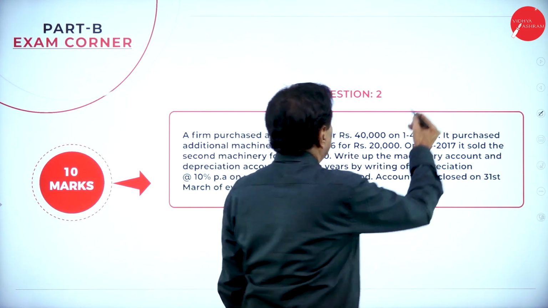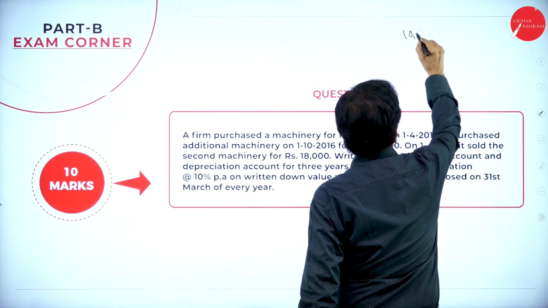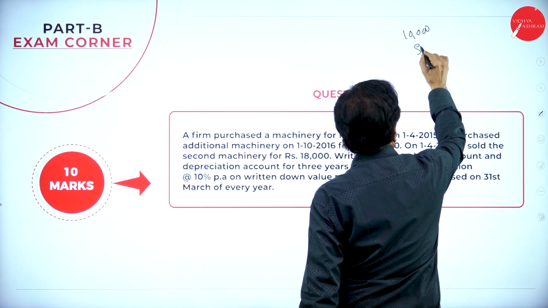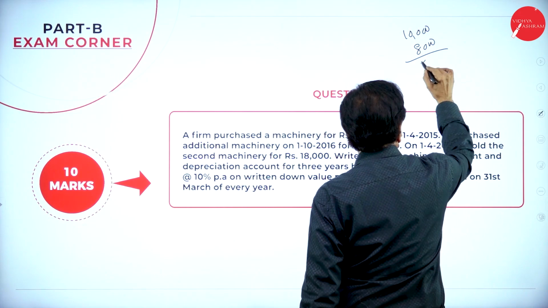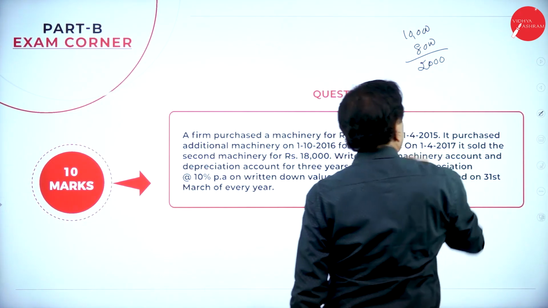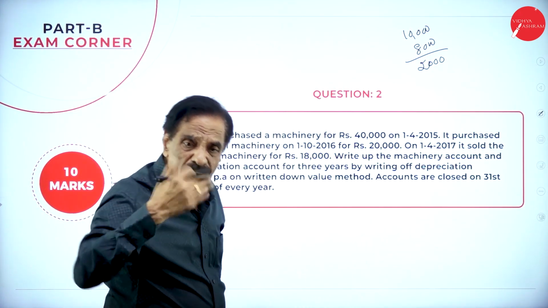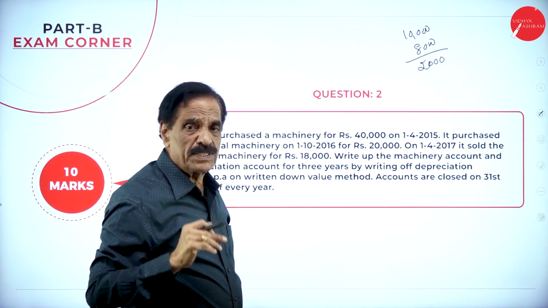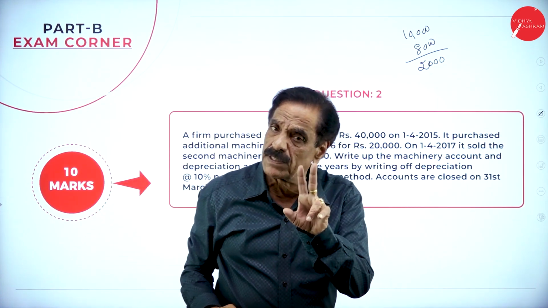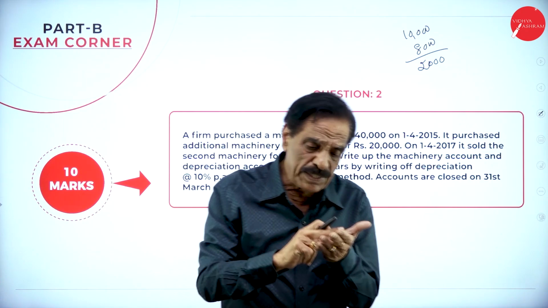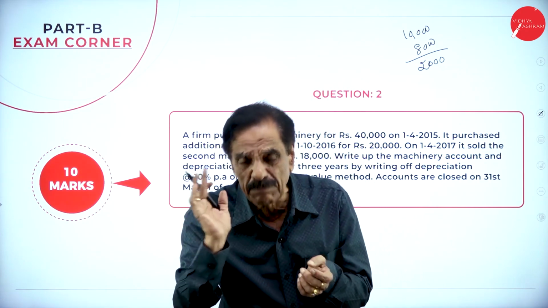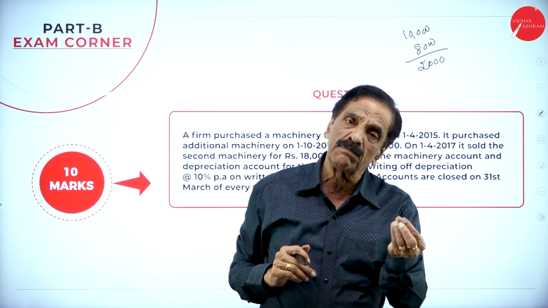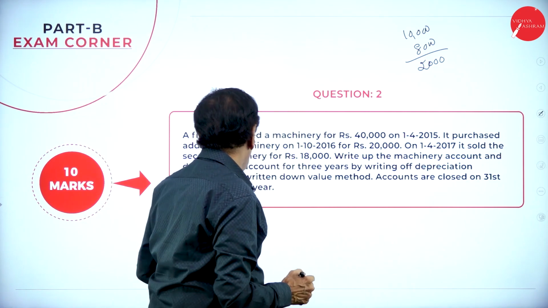If the cost of the asset is 10,000 and today it's valued at rupees 8,000, how much has come down? 2,000, which is considered as depreciation. So a fall in the value of an asset is called depreciation. There are two types of depreciation: one is the fixed installment method or straight line method, and the second is the reducing balance method. We'll go with the problem.